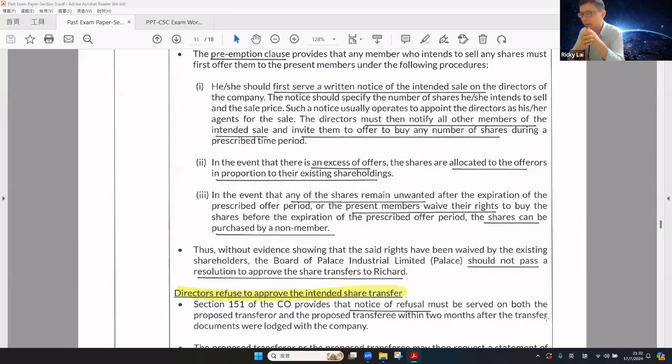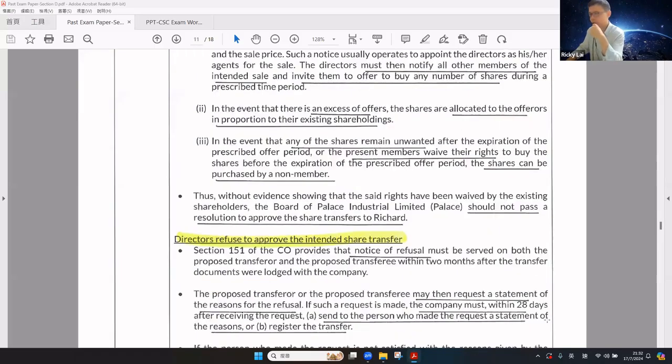In the event of oversubscription, the shares are allotted to the offerors in proportion to their shareholding. If any of the shares remain unwanted, or the members waive their right, the shares can be purchased by a non-member. Therefore, without evidence showing that the said right has been waived by the existing shareholders, the board should not pass a resolution to approve the share transfer to Richard.